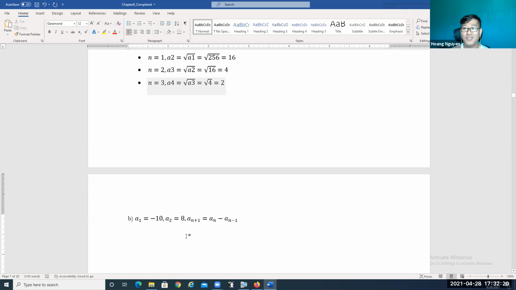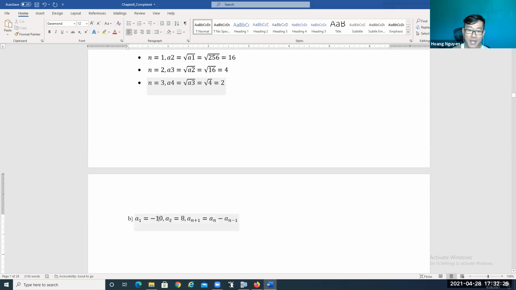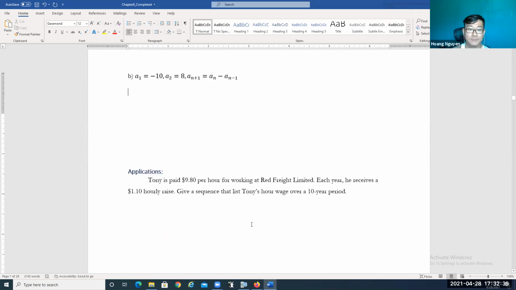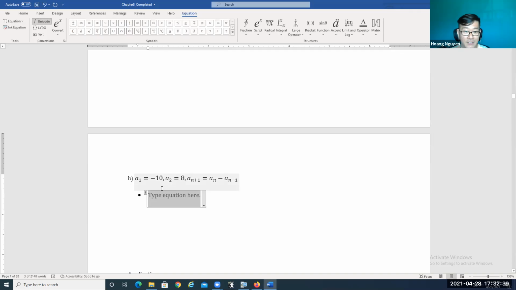Okay, so part B, you can give it a try, everyone, based on the recursive formula. A1 is equal to -10, A2 is equal to 8, and we're given a(n+1) equals a(n) minus a(n-1). Okay, so we're going to try it. We're going to start when n is equal to 2, right?